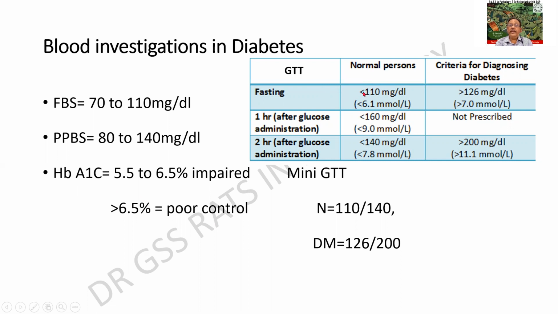In a normal person, the fasting sugar is less than 110 milligrams, whereas in diabetes, it is more than 126. After 1 hour, you find it is less than 160 in a normal person and less than 140 after 2 hours, whereas even after 2 hours, it is more than 200 and does not come down to the baseline in a case of diabetic patient. Now this is a 5-hour test and this has been replaced by a mini GTT.